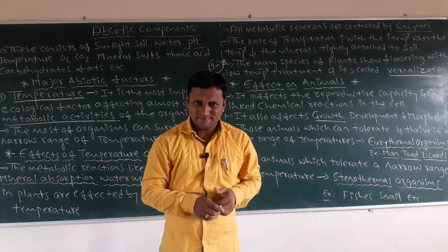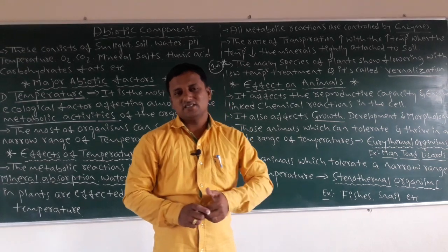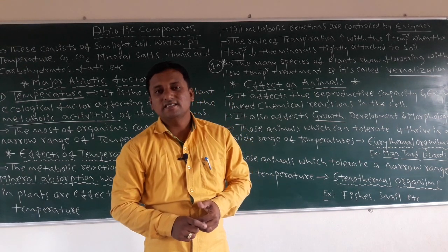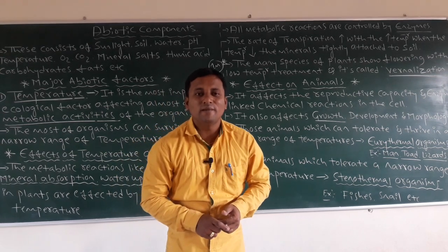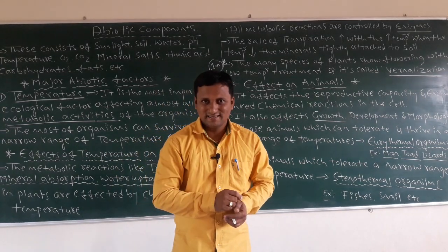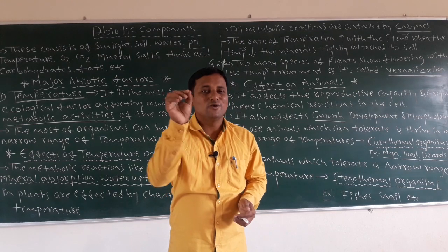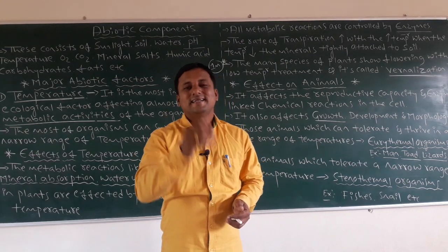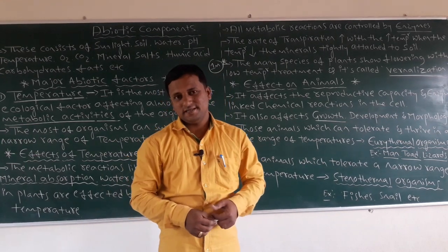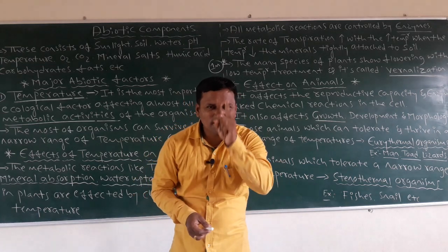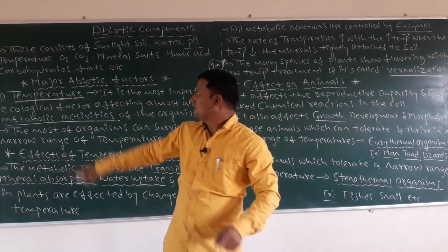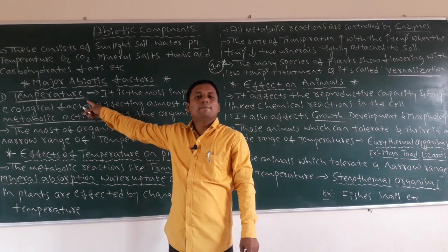What is that? Skin. Skin must require temperature, because it produces the melanocyte cells. Those melanocyte cells produce which pigment? That is called the melanin pigment. That melanin pigment must act in the presence of temperature.